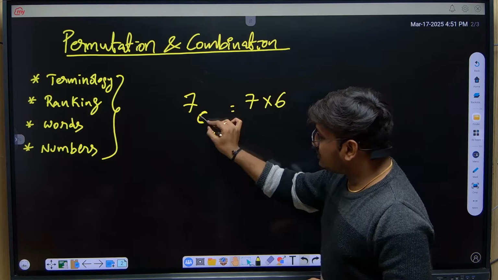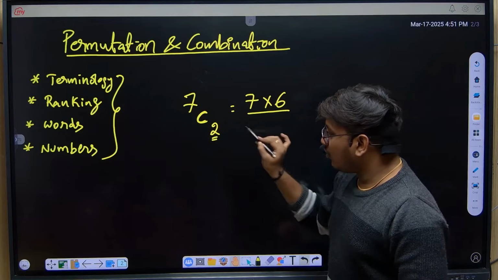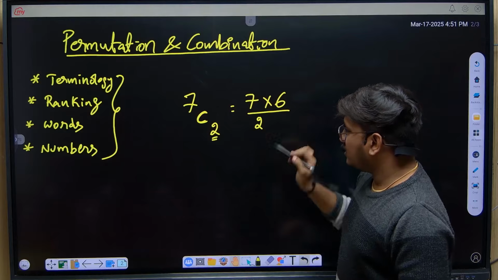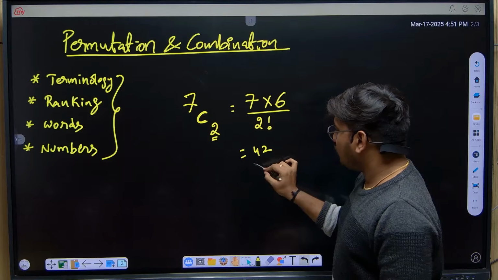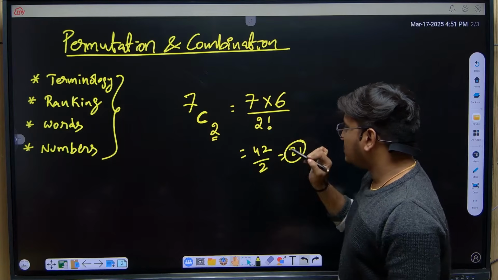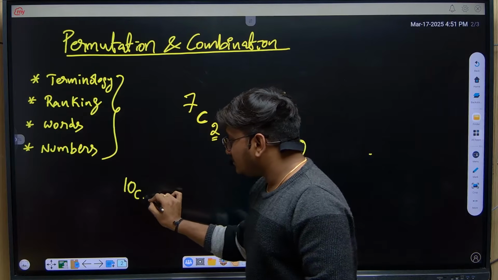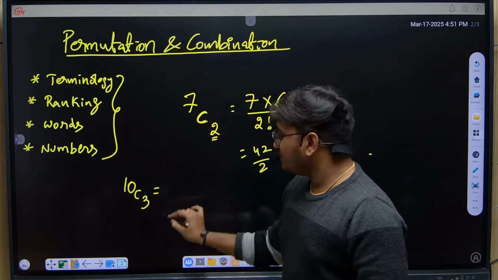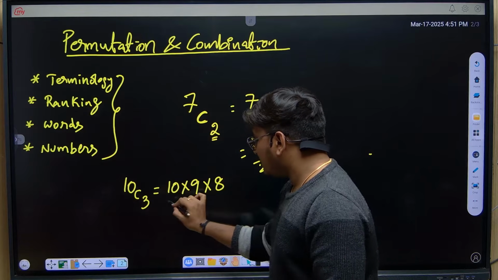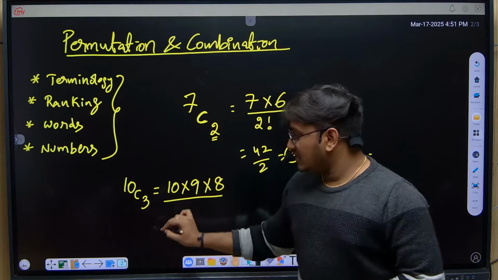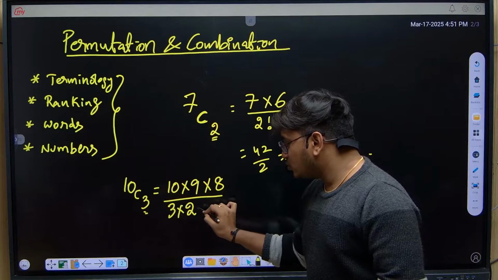But if it is a combination, you just need to write in the denominator the factorial of whichever value we have for r. 2 factorial is basically 2. 7 into 6 is 42, and 42 by 2 is 21. So 7C2 is 21. Let's say 10C3: 10 into 9 into 8 divided by 3 factorial, since r is 3, which is 3 into 2 into 1.